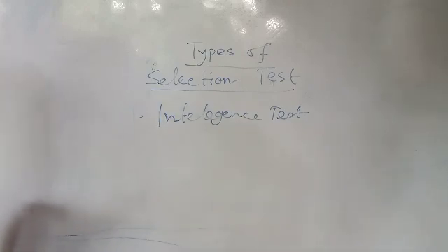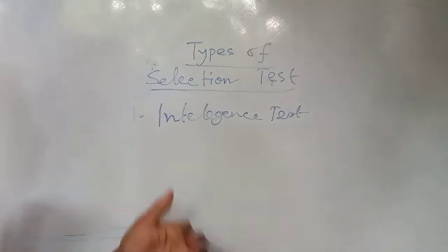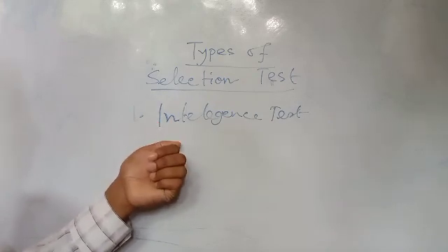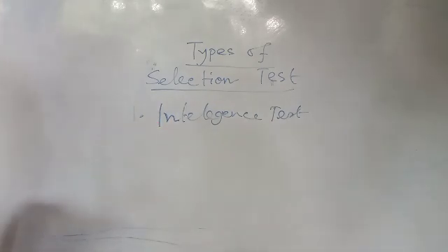If we want to calculate the level of IQ, or evaluate mental alertness, reasoning capability, etc., then we have to conduct intelligence test. Number one.